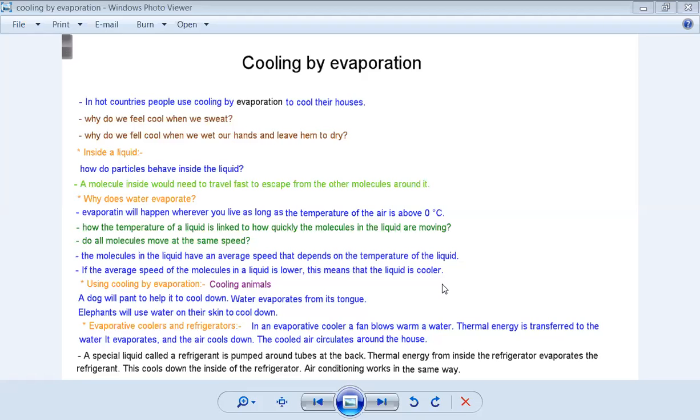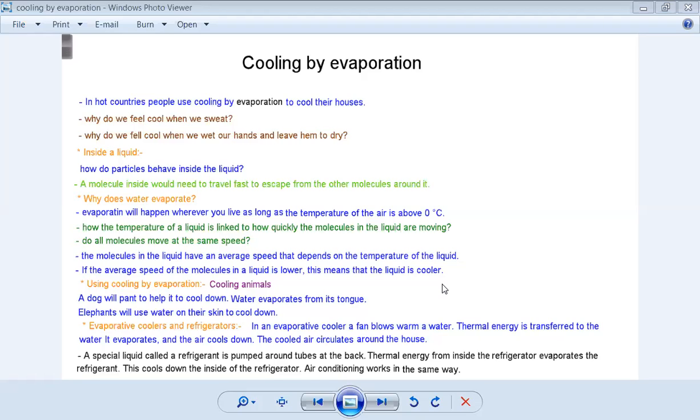It's like the wet towel. It's like the sweat, transferring the energy from the warm side to make the water evaporate, and in this case, it will cool down the surroundings. Okay.